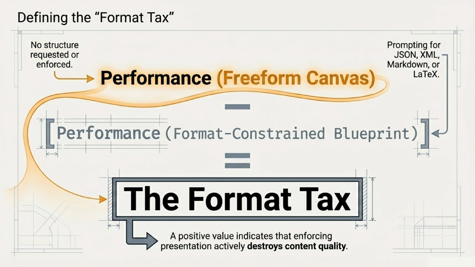So, how do we actually define this format tax? It's quite simple. We take the model's performance on a freeform canvas, where no structure is requested, and we subtract its performance when it is forced into a format-constrained blueprint. The difference equals the format tax. A positive value means that enforcing presentation is actively destroying the quality of the content.